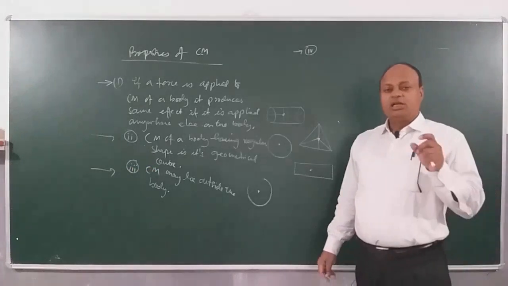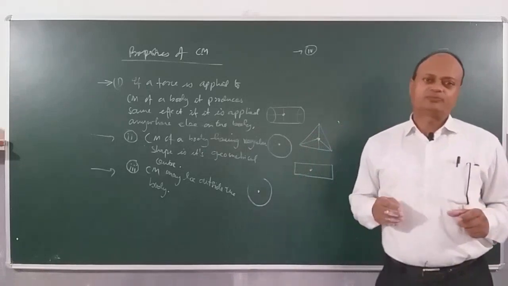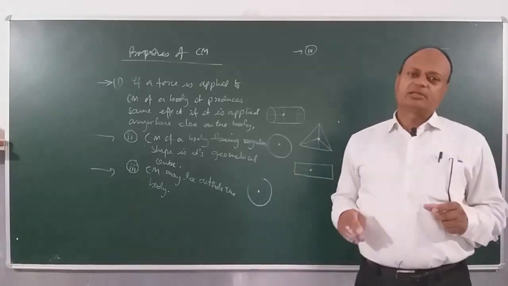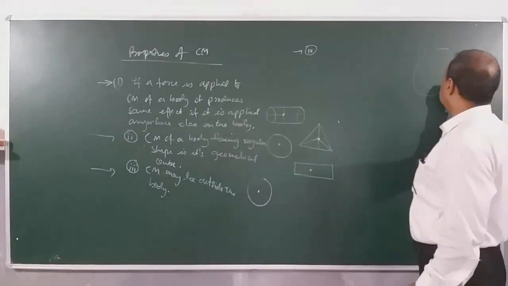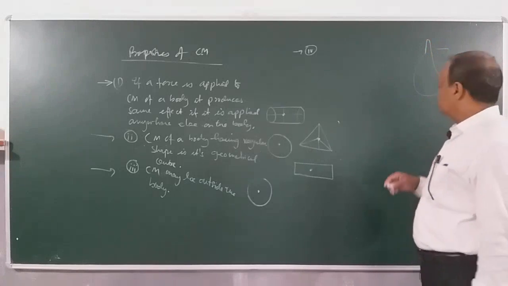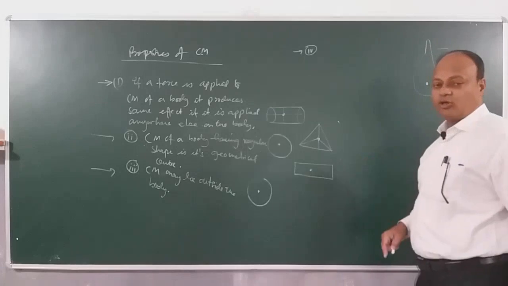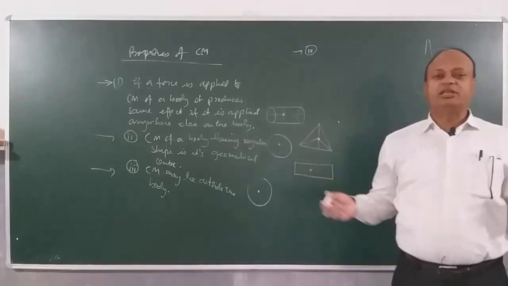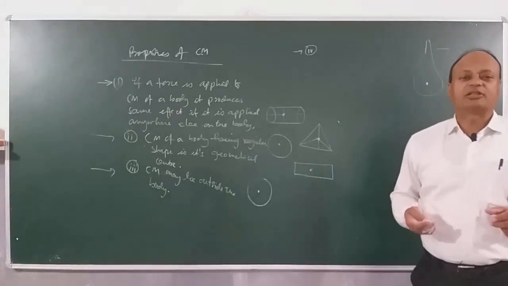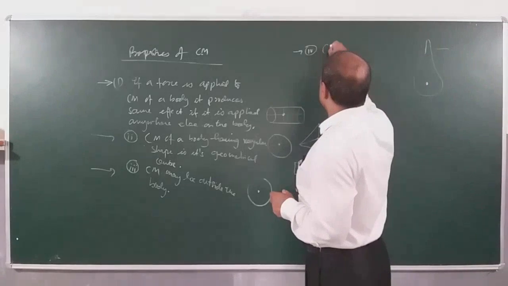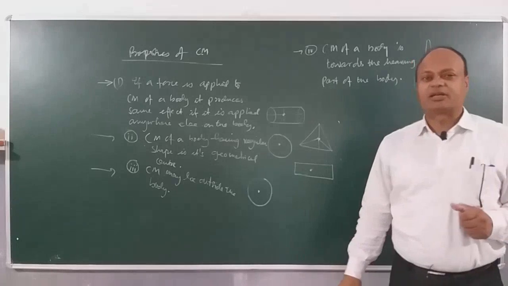Then, if an object has an uneven shape, it is not regular, it has an irregular shape, then the center of mass will always be located toward the heavier part of the body. Suppose you consider a body like this, then where will be the center of mass? Toward the heavier part of the body. It will not be above, it will be below. So always remember, if an object has irregular shape or irregular mass distribution, then the center of mass is always toward the heavier part of the body. Okay, let's say this. So the center of mass of the body is always toward the heavier part of the body. Clear?